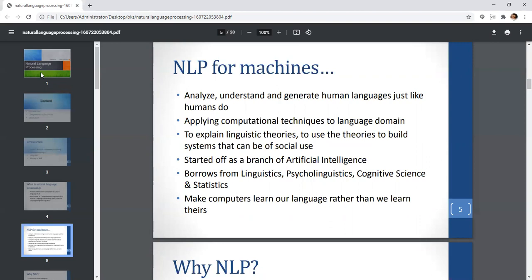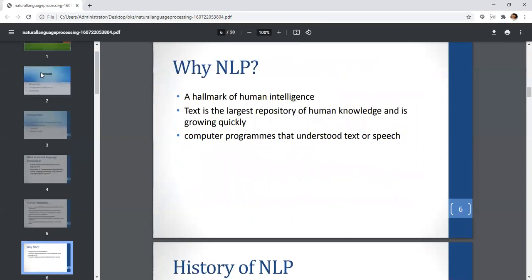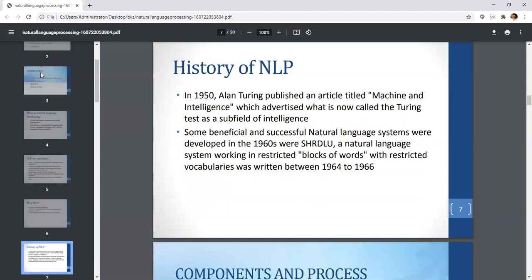It makes computers learn our language rather than we learning theirs. So, what is the goal here? The human language which we are using, the computer should be able to understand properly. Why NLP? It is a hallmark of human intelligence. Text is the largest repository of human knowledge, and it is growing quickly. We want computer programs that understand text or speech.